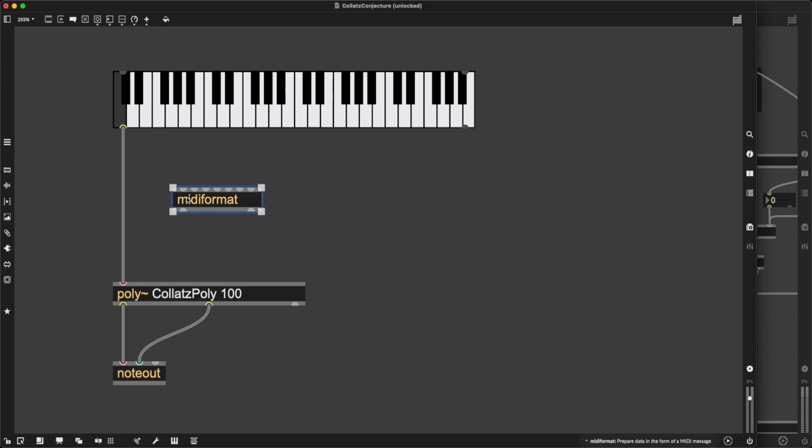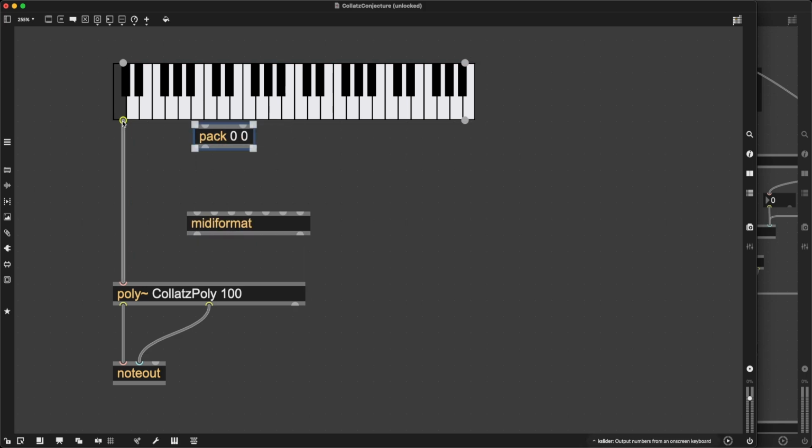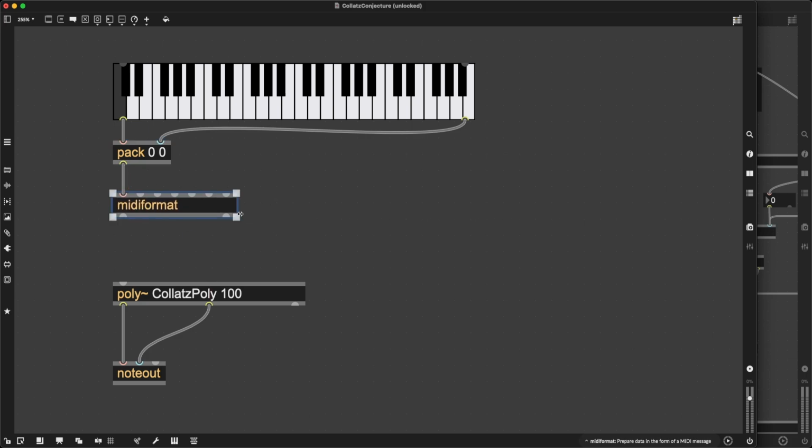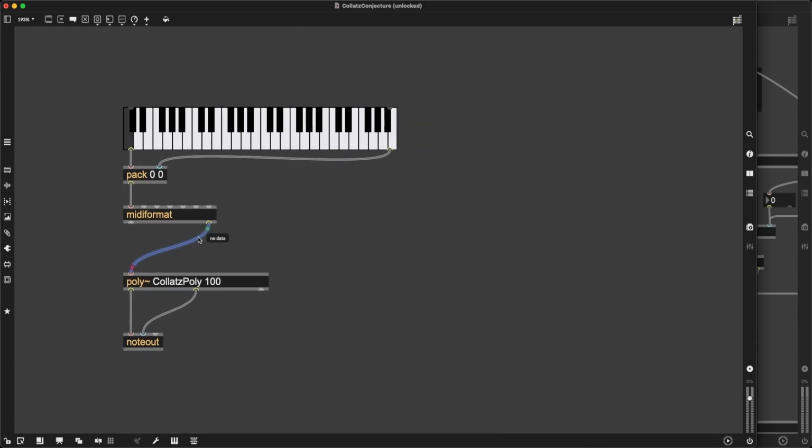I'm not sending it a single number or a list. I'm sending it a very specific message. So I need to pack the two outputs of kslider, the velocity and the notes. I need to send this into midiformat. And then I need to take the second outlet, the MIDI event message output, and plug that into poly. And if everything is right, this should work.